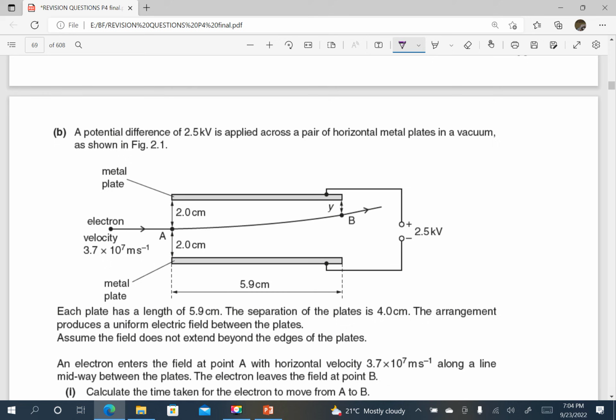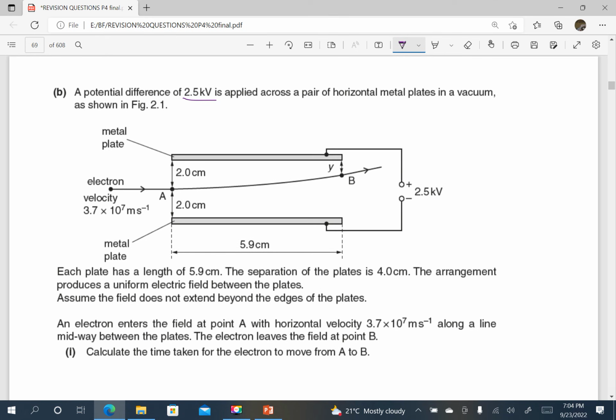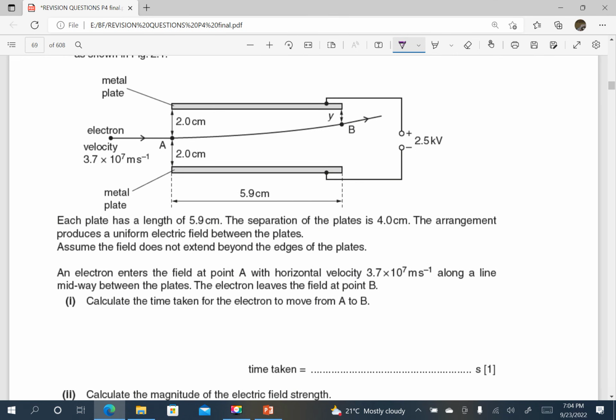A potential difference of 2.5 kilovolts is applied across a pair of horizontal metal plates in a vacuum as shown below. Each plate has a length of 5.9 centimeters. The separation of the plates is 4.0 centimeters. The arrangement produces a uniform electric field between the plates. Assume the field does not extend beyond the edges. That means after the edges, it is maybe a vacuum.